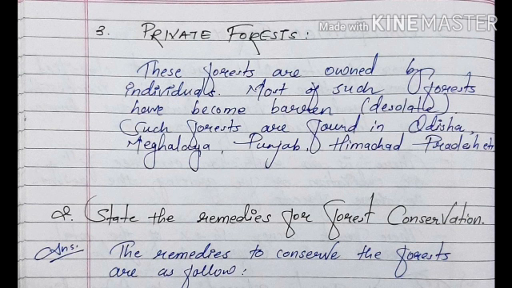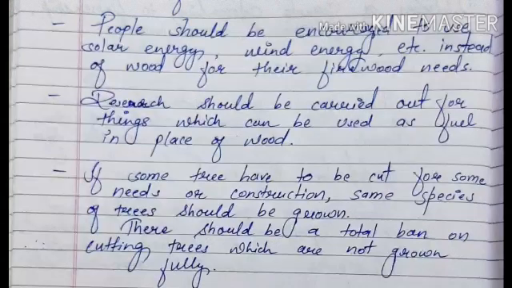Second question is: state the remedies for forest conservation. And the answer is, the remedies to conserve the forest are as follows. People should be encouraged to use solar energy, wind energy, etc. instead of wood for their firewood needs. Second point is research should be carried out for things which can be used as fuel in place of wood. If some tree has to be cut for some needs or construction, some species of trees should be grown. There should be a total ban on cutting trees which are not grown fully.